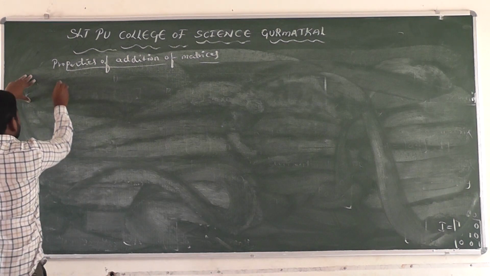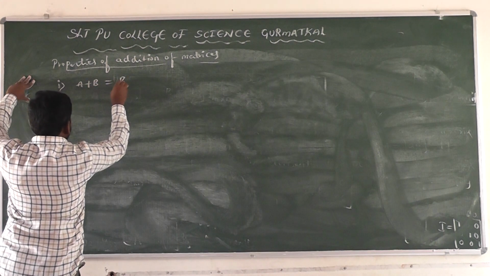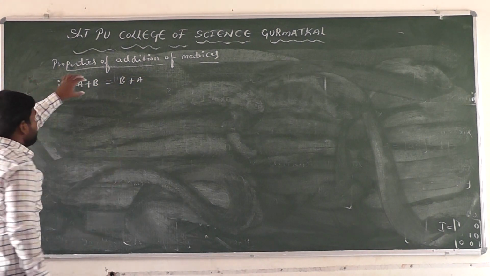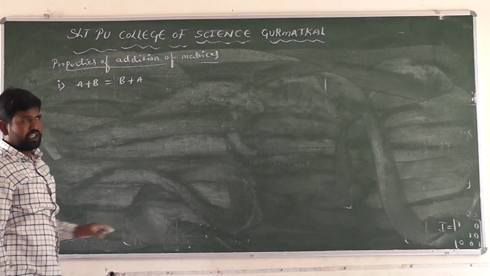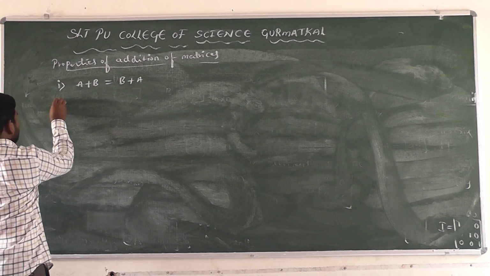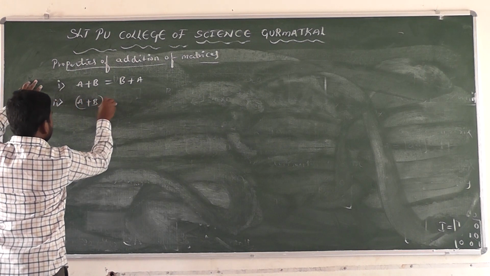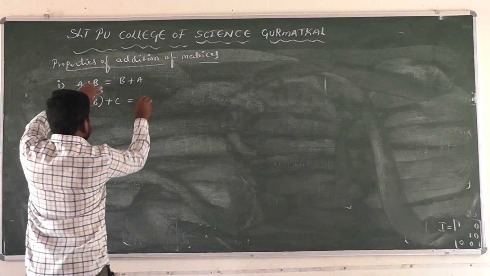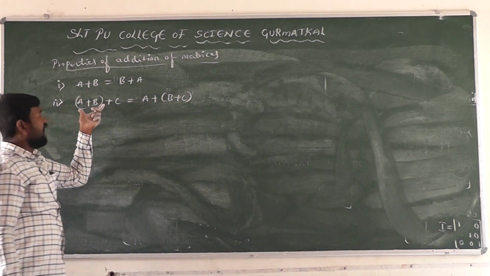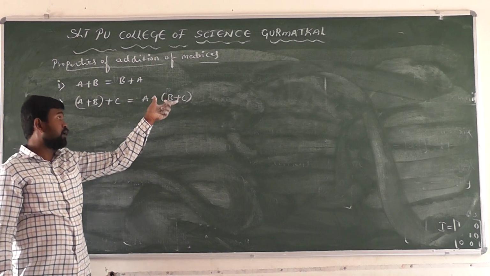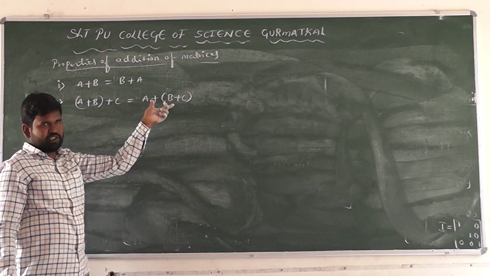First one, A plus B is equal to B plus A, right? This is the commutative property. In the addition of matrices, the commutative property is satisfied. And next one, (A plus B) plus C is equal to A plus (B plus C), right? It is the associative property. Then the associative property is also satisfied in the addition of three matrices, right?